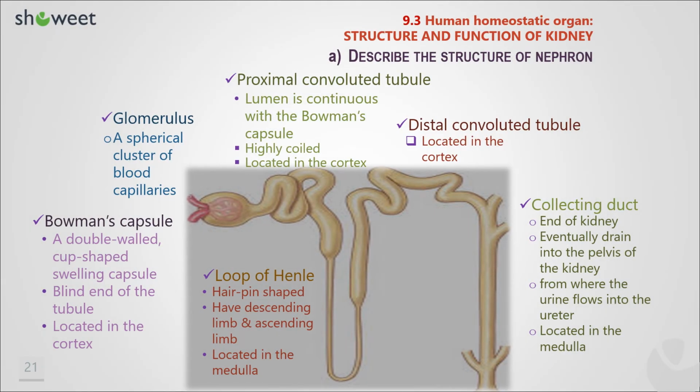A nephron consists of Bowman's capsule, a double-walled, cup-shaped swelling capsule with the glomerulus within it. The lumen of Bowman's capsule is continuous with the proximal convoluted tubule's lumen. The hairpin-shaped loop of Henle has a descending limb and an ascending limb. Bowman's capsule, proximal convoluted tubule and distal convoluted tubule are located in the cortex, while the loop of Henle and collecting duct are located in the medulla.